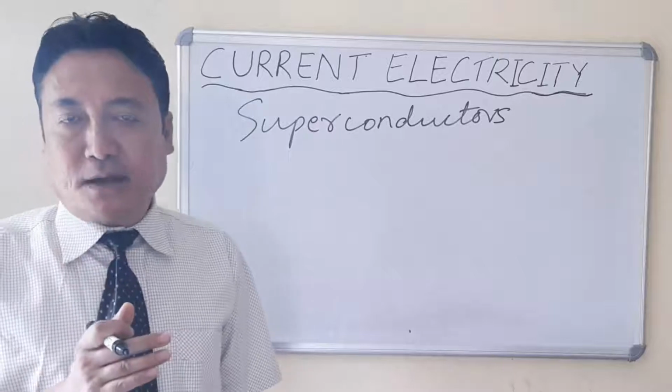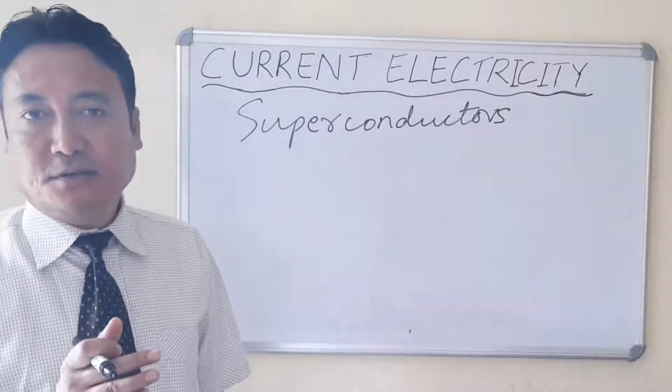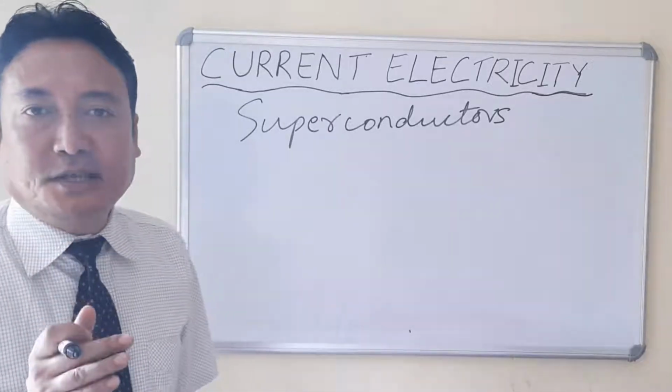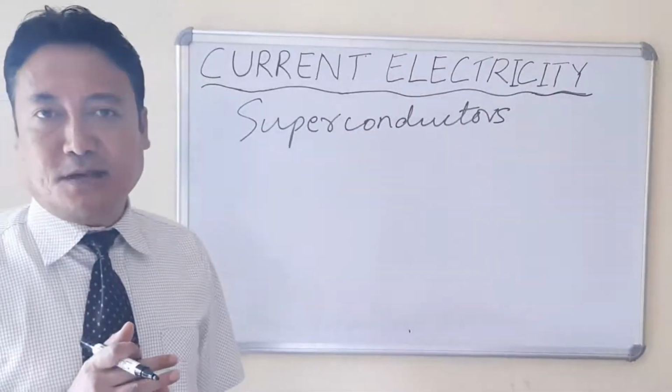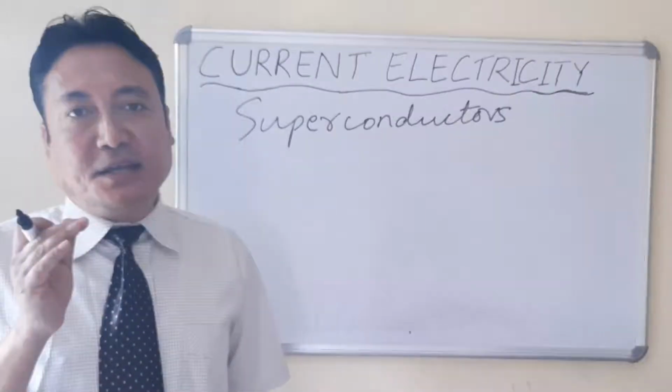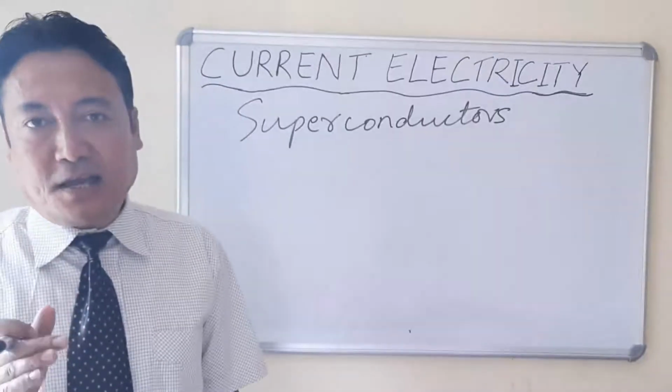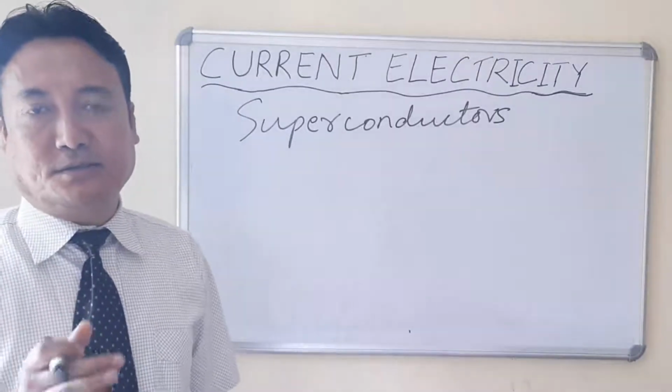When the temperature of the mercury is reduced, the resistance becomes zero. There was no resistance offered by the metal. So he called that metal a superconductor.